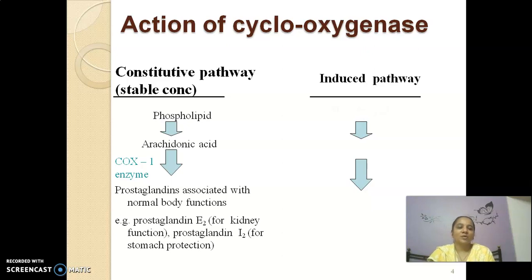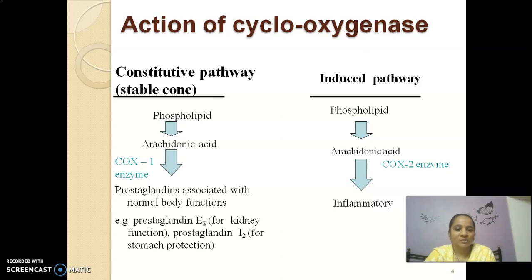The next is called the induced pathway. In this induced pathway, again phospholipids are converted into arachidonic acid with the help of the enzyme phospholipase, and this arachidonic acid, with the help of the cyclooxygenase 2 enzyme, is converted into prostaglandins that are involved in the inflammatory cascade.